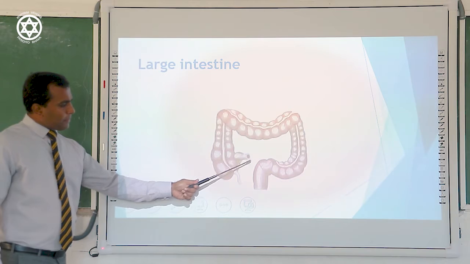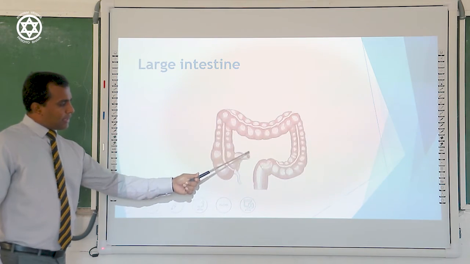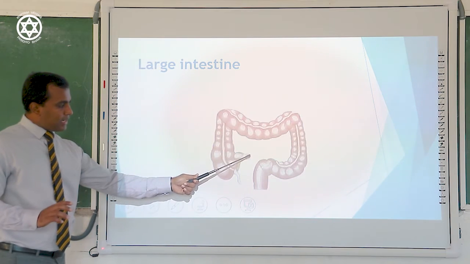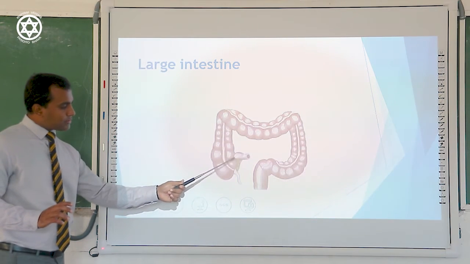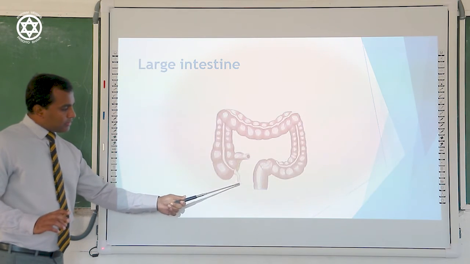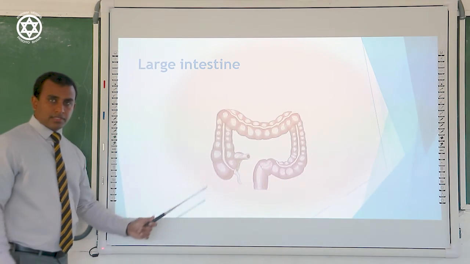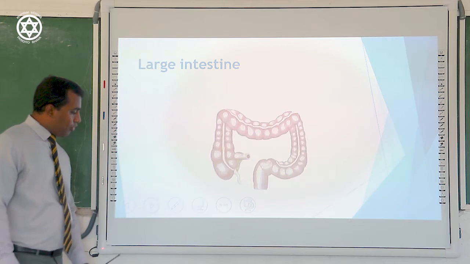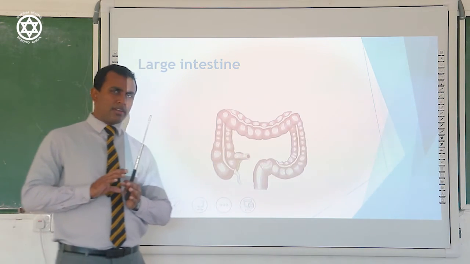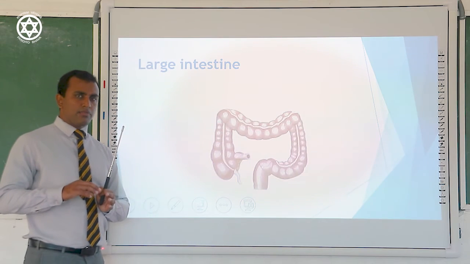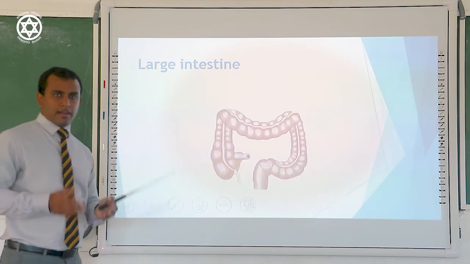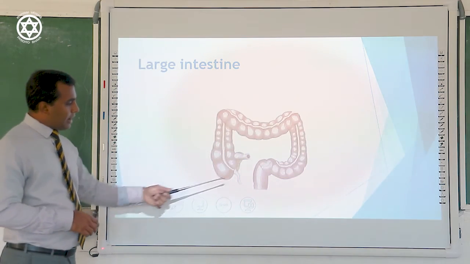Here is the opening of the large intestine. If undigested food remains after the small intestine, it is directed from there towards the large intestine. There is another organ called the appendix. The appendix is also an organ, but it is not necessary for maintaining the process of digestion. Why? There are no chemical substances and no mechanical digestion. Nothing happens inside the appendix.